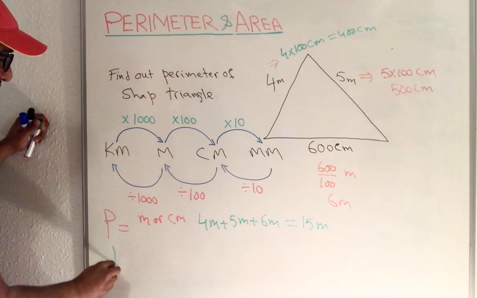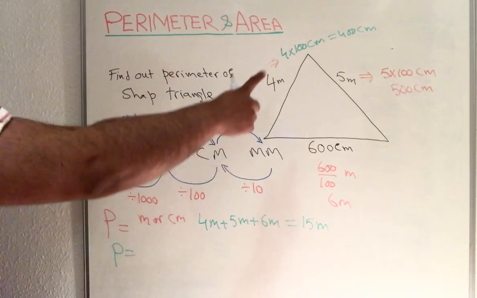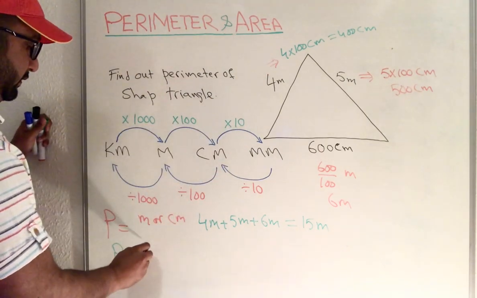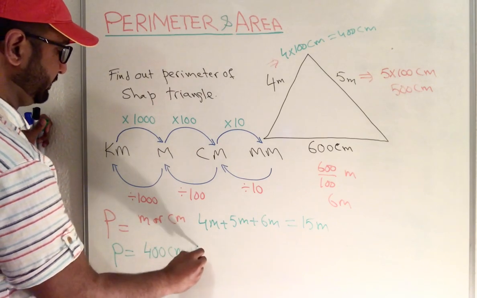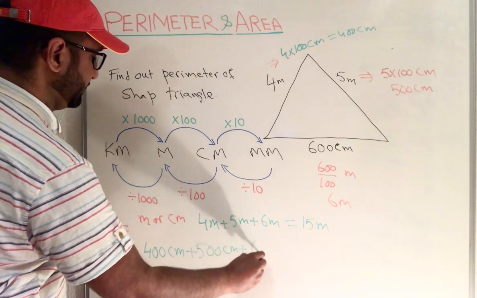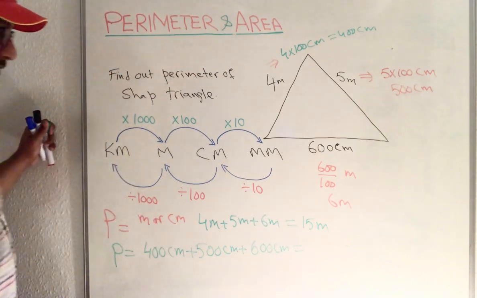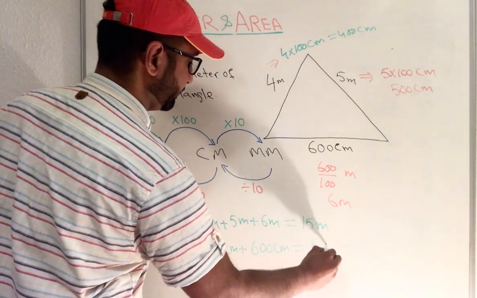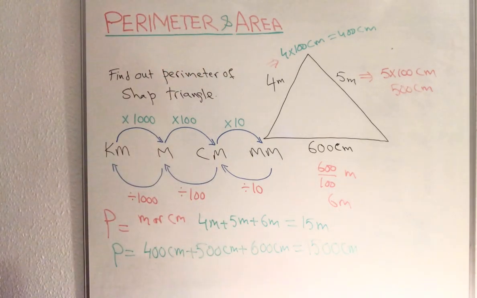Here, if we are finding the perimeter in centimeters, then 400 centimeters add 500 centimeters add 600 centimeters, which becomes 1500 centimeters. Either way you can convert that value into your form.